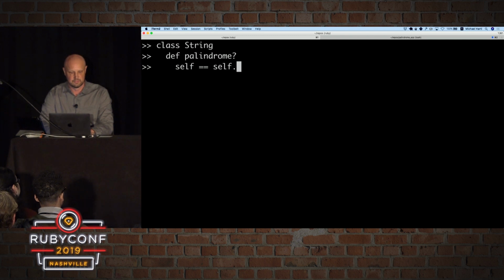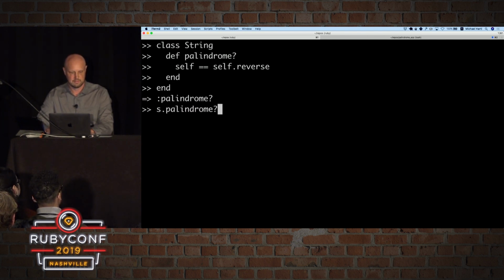And unusually among languages, Ruby lets you actually change the default data types. And in this case, it's the class string. And we can just open it right up, define a palindrome method. But in this case, we actually don't need an argument, because strings know about themselves. So we're going to compare itself. It's a special variable that refers to the string. And then we'll do self.reverse. And now we can test strings directly.